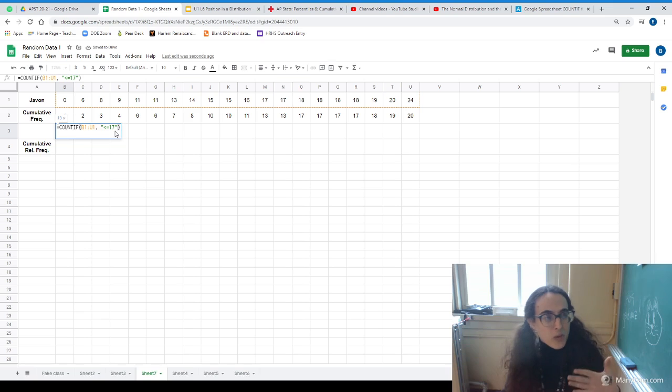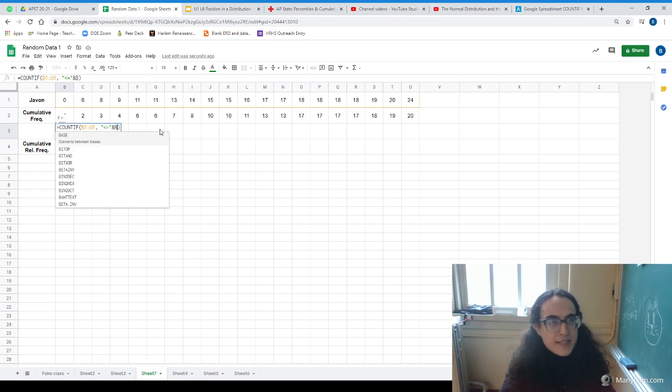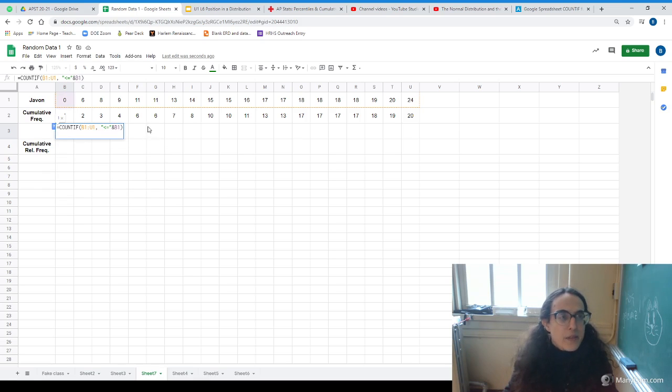So now though, right, we don't just want to look at one value at a time. We want to be able to point at each value. So how do we do that here? We can't just have the number here. What we'll do is we'll just have that sign, the less than or equal to, use the ampersand, the and symbol, and then reference the cell. So basically now this translates to count everything in this range less than or equal to the value in B1.